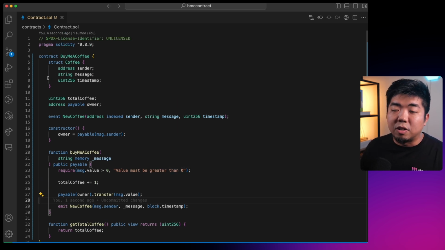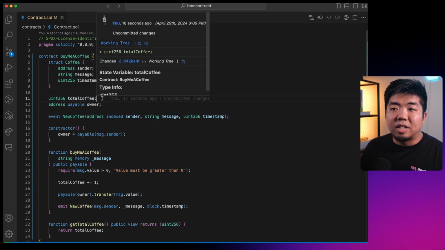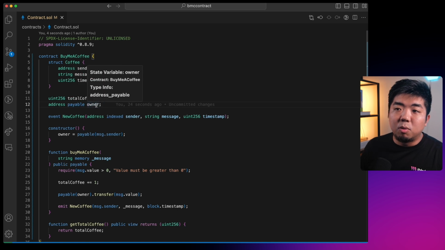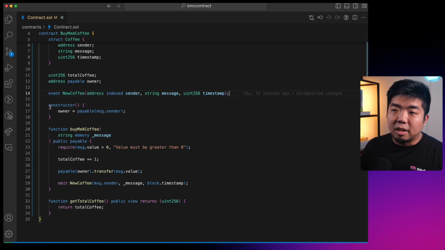Again, we have a coffee struct here that is just saying anytime someone buys a coffee, we're getting the address of the sender, the message, and the timestamp that it was sent. We have a variable here for our total coffees. This is just a counter to keep track of how many coffees and tips and messages we are sent. We have a variable here that we are setting the owner, and we're making it payable. And the owner is going to be whoever deploys the smart contract. We have an event here that emits a new coffee every time someone calls the buy me a coffee function. The constructor here sets the owner to whoever is the deployer.